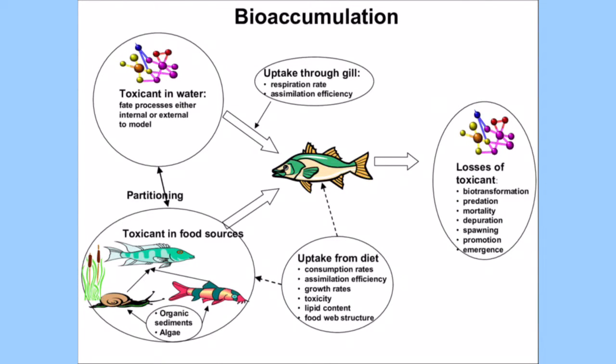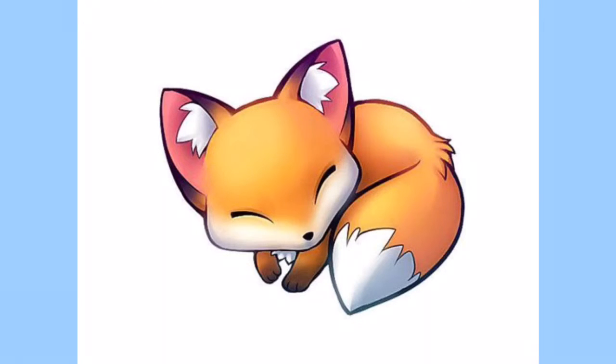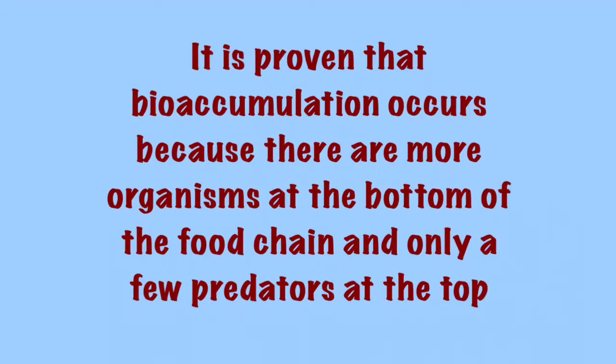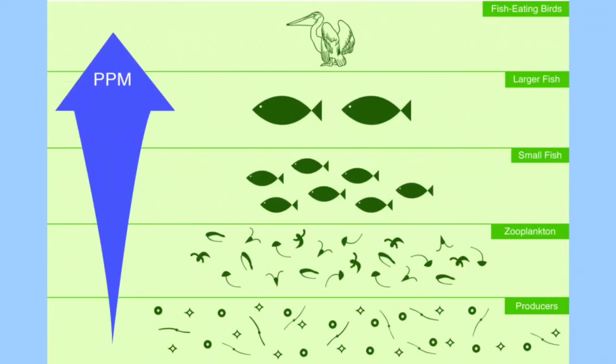This is called bioaccumulation. Eventually, there is enough poison in the animals at the top of the food web to kill them. It is proved that bioaccumulation occurs because there are more organisms at the bottom of a food chain and only a few predators at the top. This forms a pyramid of numbers that means poisons accumulate in greater numbers in the top predators.